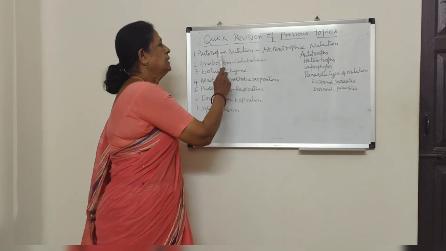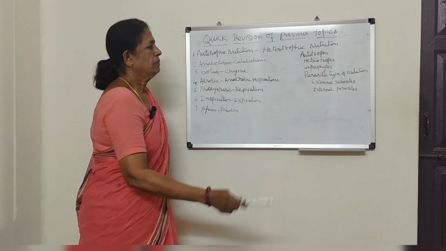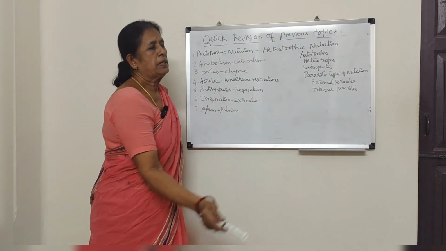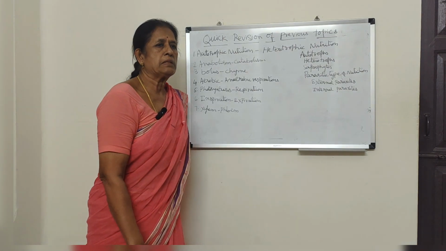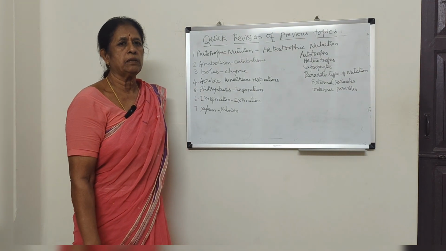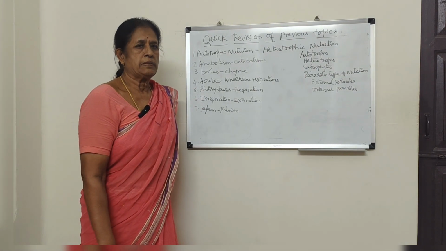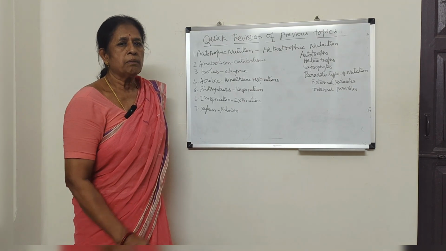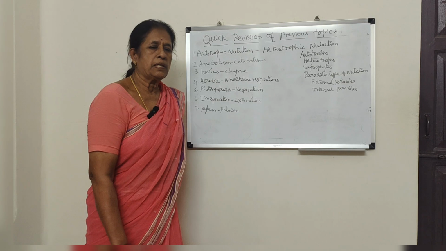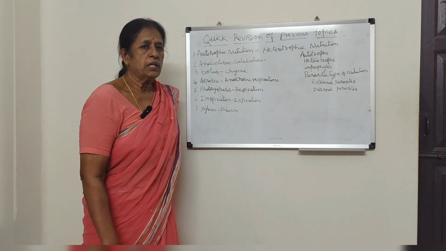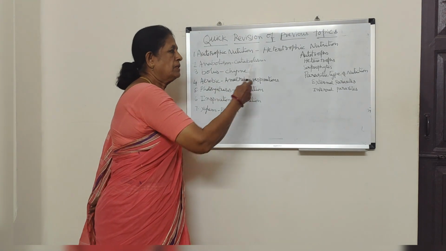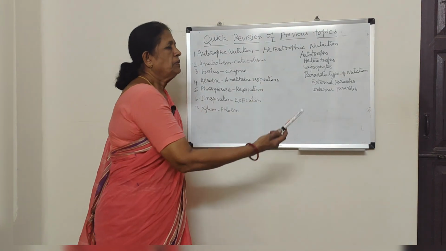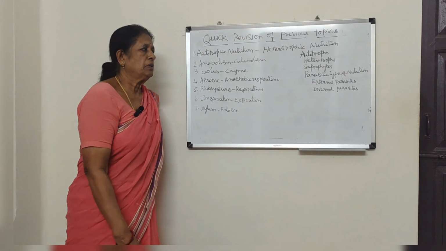And this type of nutrition: autotrophic nutrition, heterotrophic nutrition, autotrophs and heterotrophs. And a saprophytic type of nutrition. Saprophytes means the organisms which depend on the dead parts of plants and animals. They decompose the dead parts of plants and animals and derive their nutrition, so they are called saprophytes or decomposers. That type of nutrition is called saprophytic nutrition.